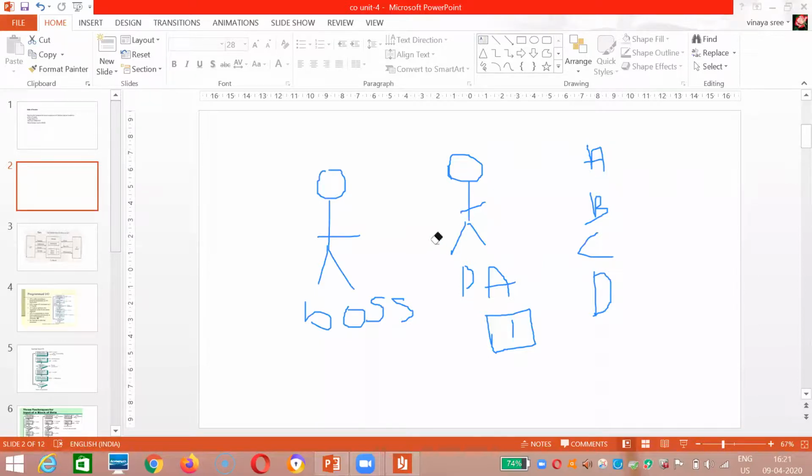That is okay. After that, it will transfer the data and place a 1 here. In programmed IO, after the status flag is set to 1, the boss periodically checks whether it is ready or not. But in interrupt initiated IO, it will place 1, and the PA itself will inform with the help of an interrupt,